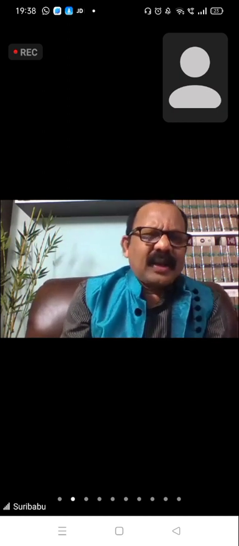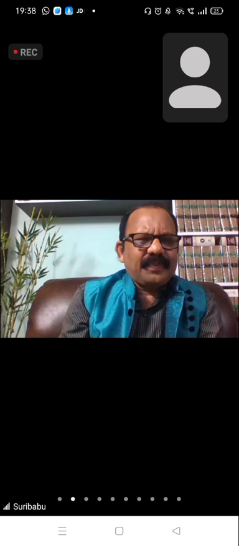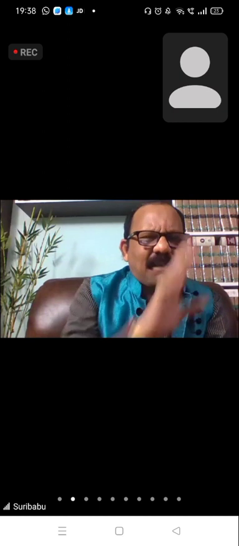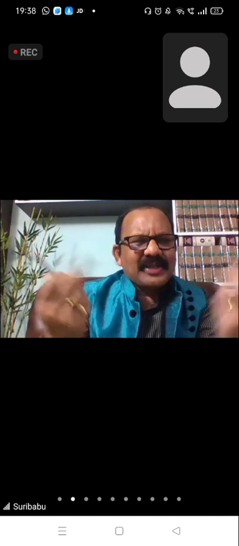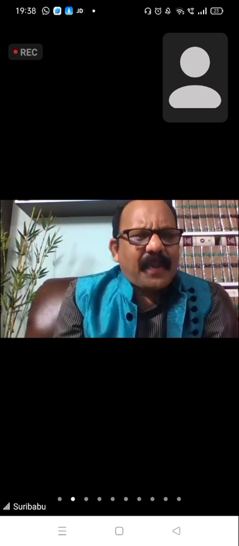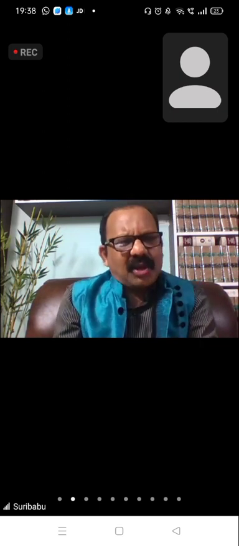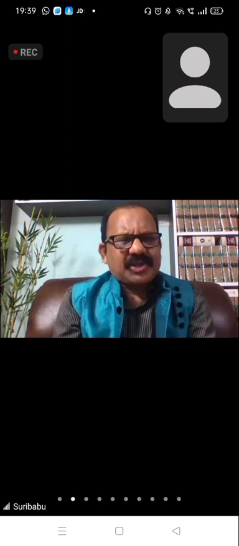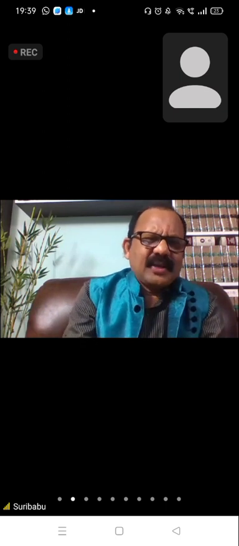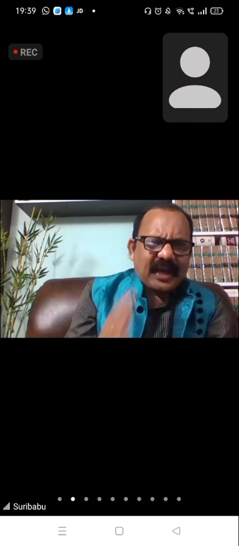For example, in a 379 IPC theft case, suppose the value of the property is not mentioned by the complainant in his complaint, where is the complaint? How can the police recover that property? How can the police investigate that matter? And if the description of the property is not properly given, or if the attached documents relate to the ornament, suppose the ornaments were purchased from a particular jewelry shop, naturally we always keep the receipts. If the receipts are not available, then that doesn't matter. That is a different aspect. That drafting skill is different.